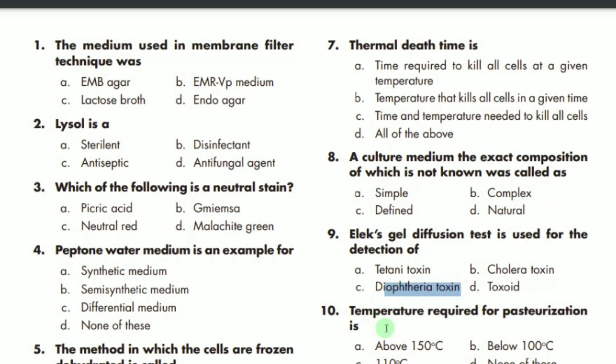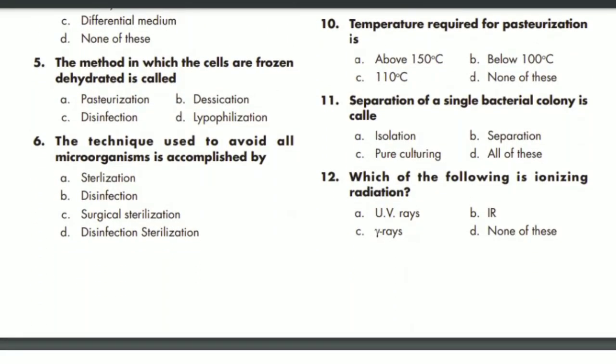MCQ number 10 says that the temperature required for pasteurization, so mostly below 100. B is the correct option. Okay. Now MCQ number 11 says that the separation of a single bacterial colony is called, we call that simply isolation. B is the correct option.